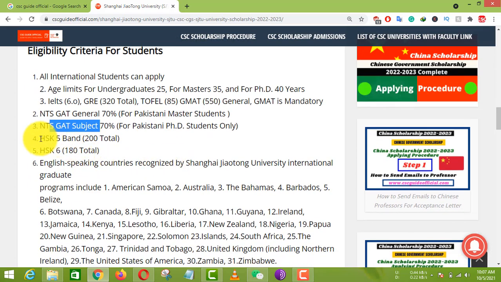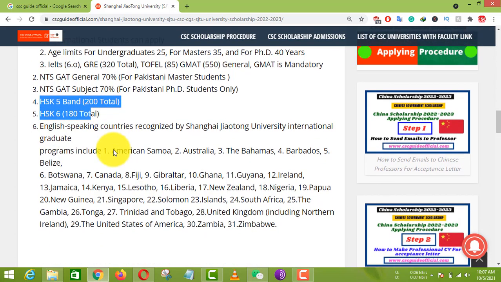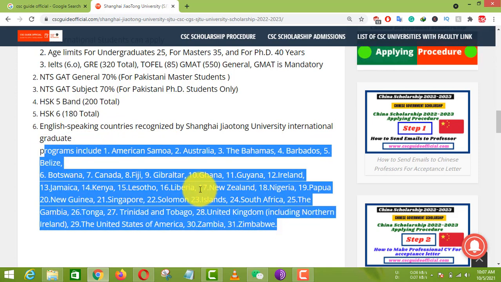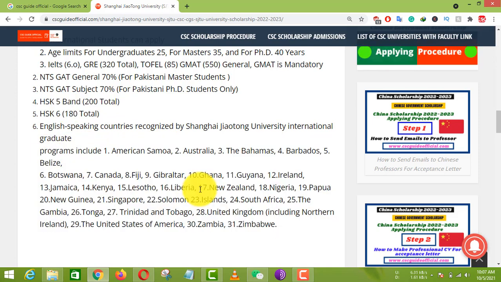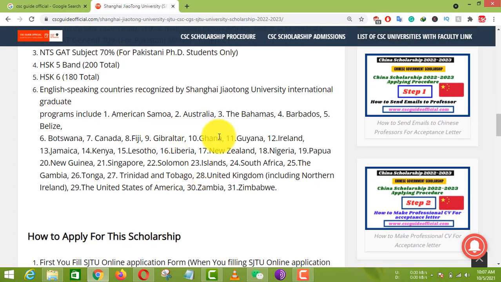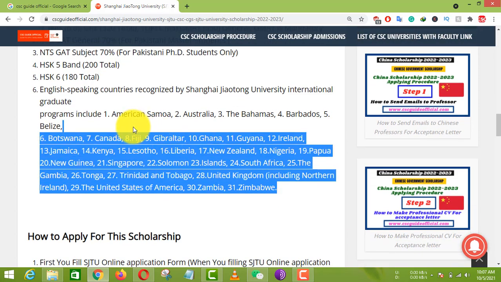If your major is in Chinese, then you must have HSK 5 and HSK 6. Here are the English-speaking countries recognized by Shanghai Jiaotong University International Graduate. If you are from these countries and don't have IELTS, then it's okay.